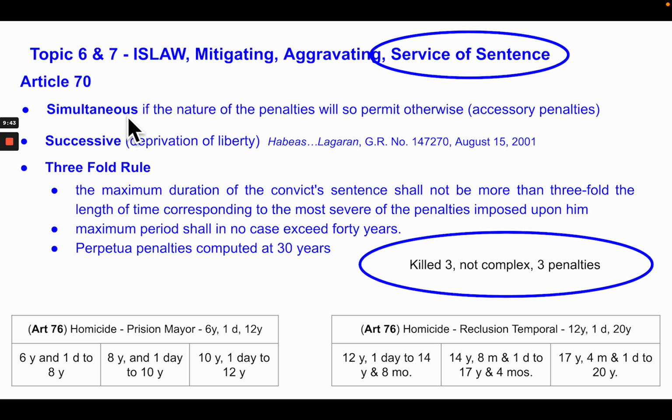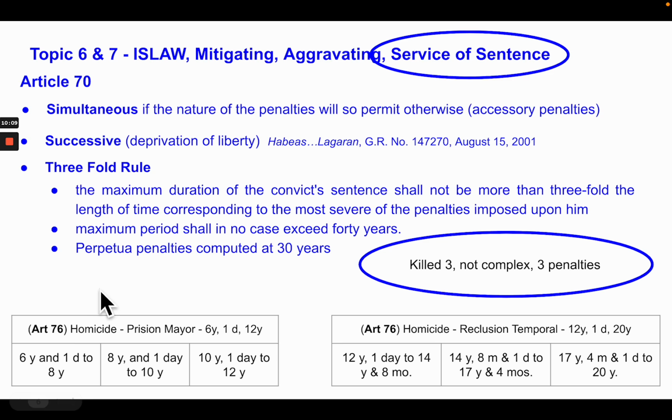Definitely not. Take note, simultaneous service of penalties will only refer to accessory penalties. Imprisonment terms or the deprivation of liberty penalty shall be successive. So that person who killed three people will have to serve 6, 12, 18 years at a minimum before we can talk about parole.